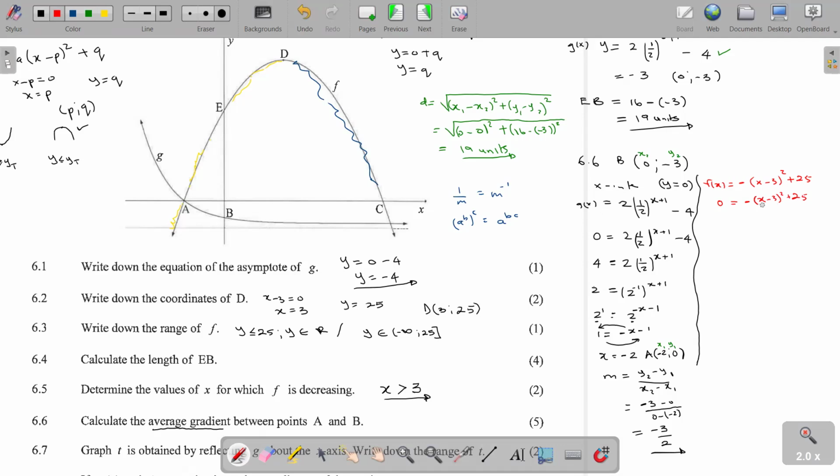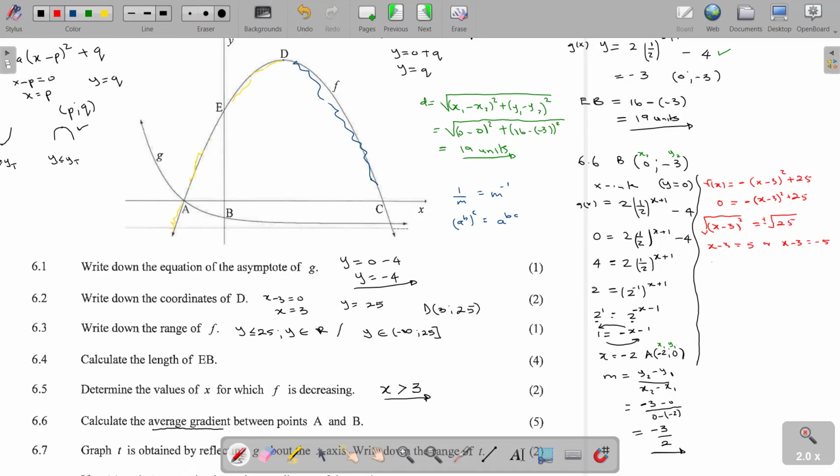Then from here, we can transpose this one to the other side. So it means (x minus 3) squared is equal to 25. Then we find the root both sides, and here is plus or minus. So it means our x minus 3 is equal to positive 5, or our x minus 3 is equal to negative 5.